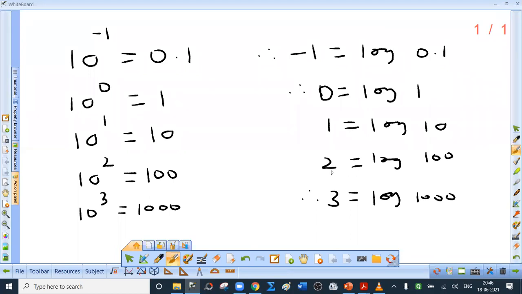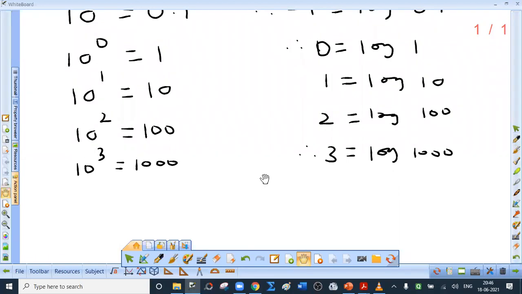Similarly, what is log 100? 2. What is log 1000? 3. Now listen to me carefully. If I ask you to tell me what is log of 7, can you tell me the exact value? No. But you can tell me that 1 is less than 7 which is less than 10. Do you agree with me? 7 is basically greater than 1 but less than 10. So its log value will be greater than 0 and less than 1. Do you agree with me?